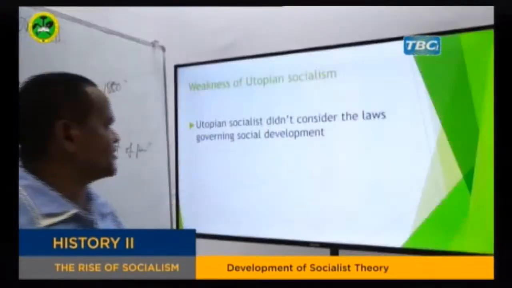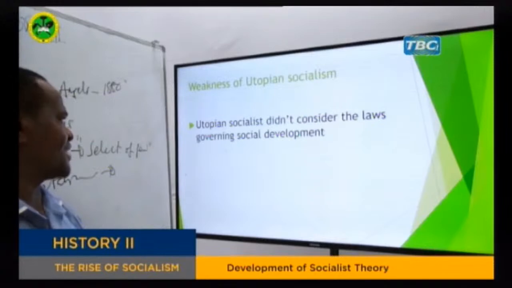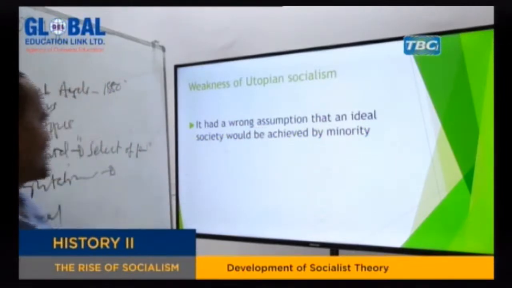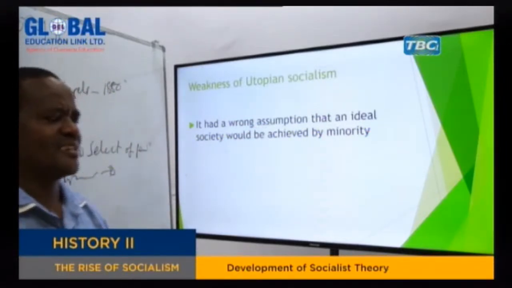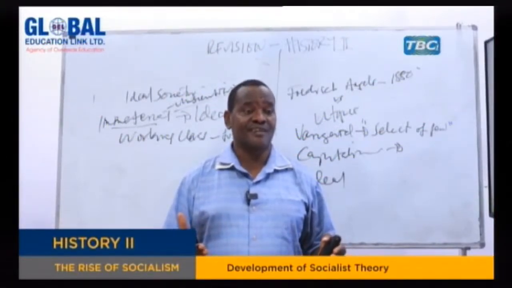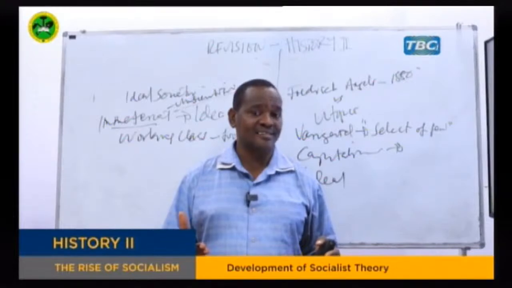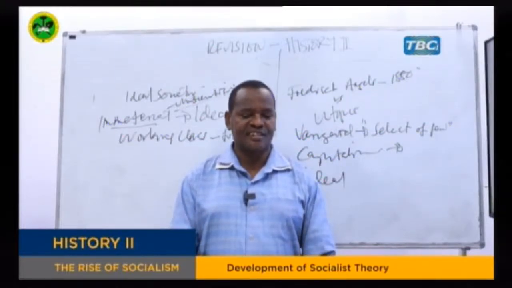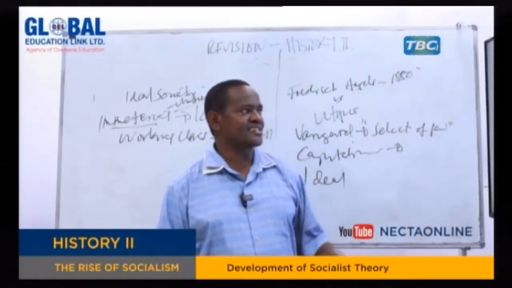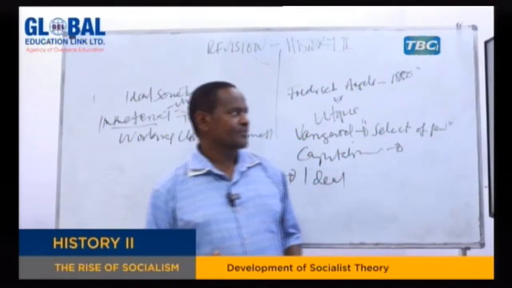Another weakness is that utopian socialists didn't consider the law governing social development. They did not consider the law that governs social development. Another is that they had a wrong assumption that an ideal society would be achieved by a minority. That is their misconception. As we have said, revolution can only occur when the working class is very well and highly grown. But when the working class is still immature and very small, revolution cannot take place. The same applies here. They believed that changes can be brought by the minority, particularly those utopian leaders. Let's break for a while.